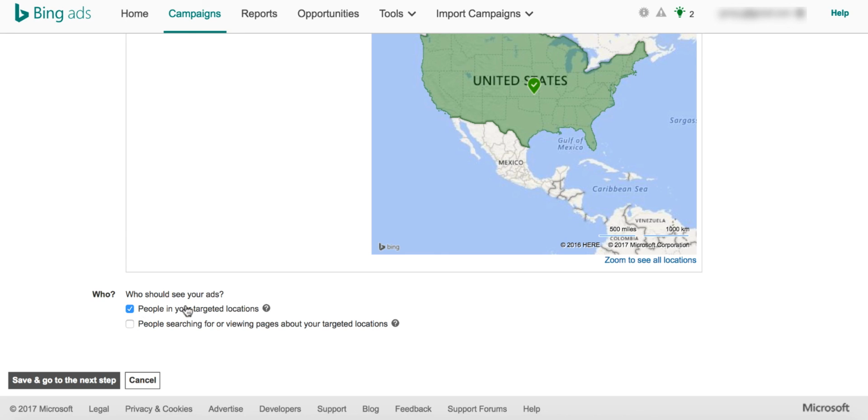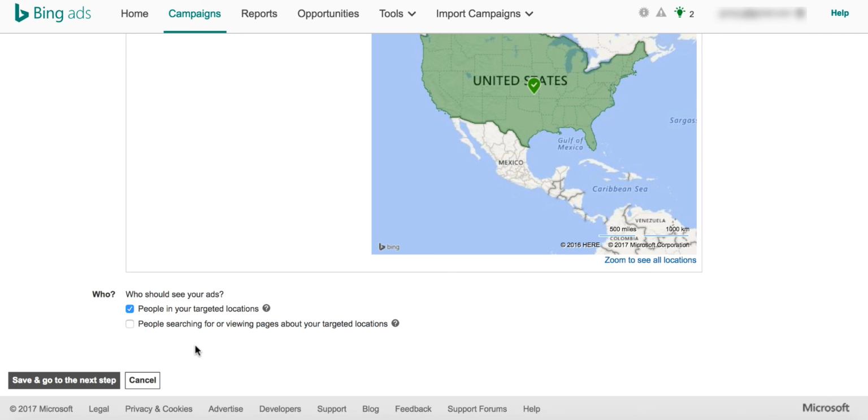In many of the cases, understand that we will always be choosing people in your targeted location, which means that you sit in United States and then search for offers. Only then you'll get to see this horizontal gold card offer. Otherwise, you would not be able to see it. If you sit in any other country and you're trying to search for a United States offer, Bing is not going to show this particular offer. Be cautious about it and choose only people in your targeted location.